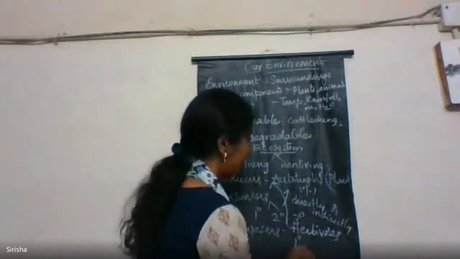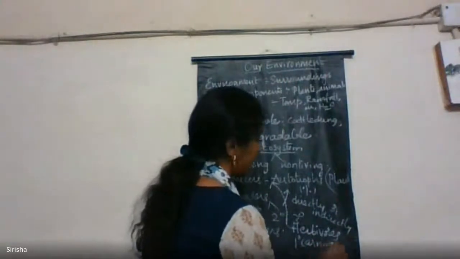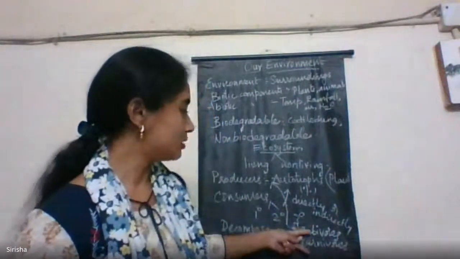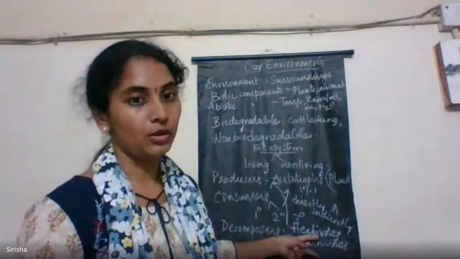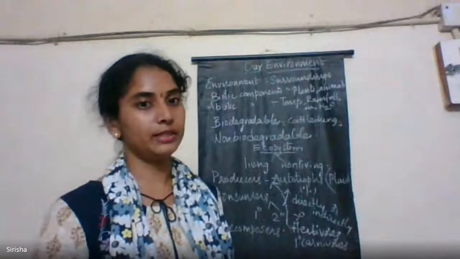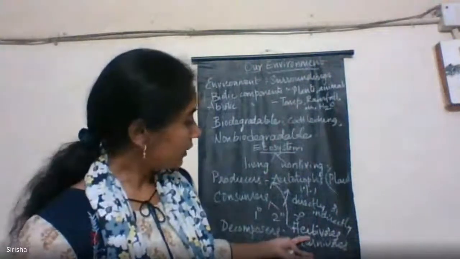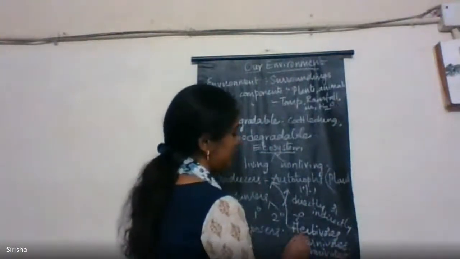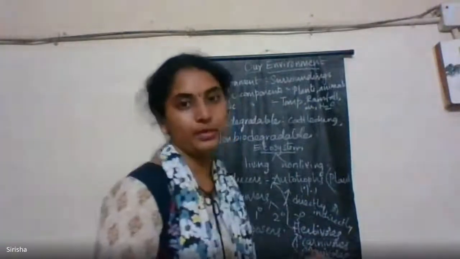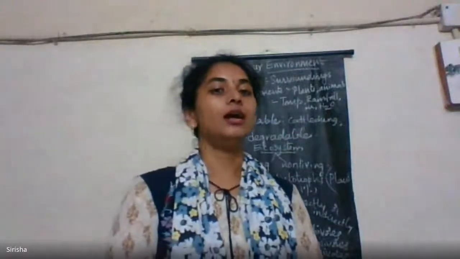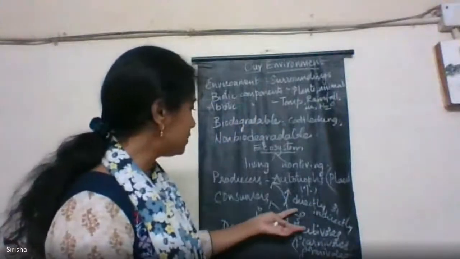Next is primary carnivores, or they can also be called omnivores. For example, those which depend on these herbivores are called flesh eaters, they are called carnivores, and they are also called omnivores. These carnivores and omnivores can depend on both herbivores as well as the producers. For example, a crow can depend on the producers as well as the primary consumers. Next are the secondary consumers or tertiary consumers.